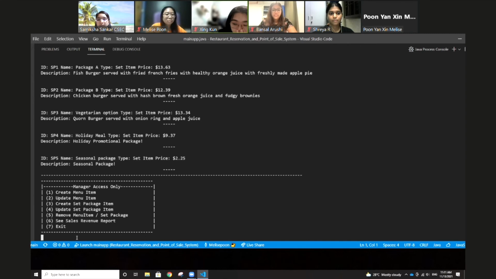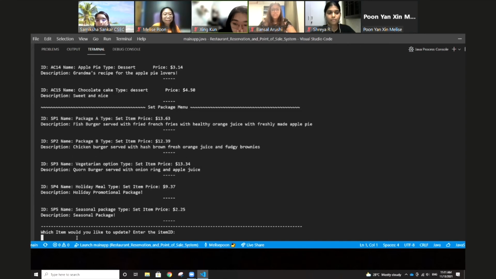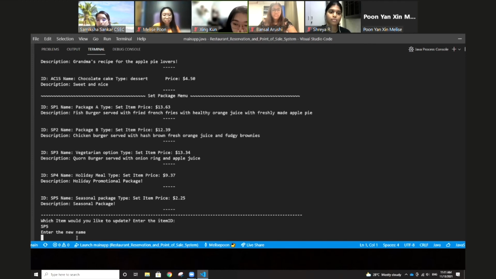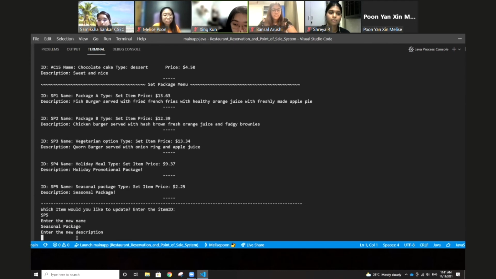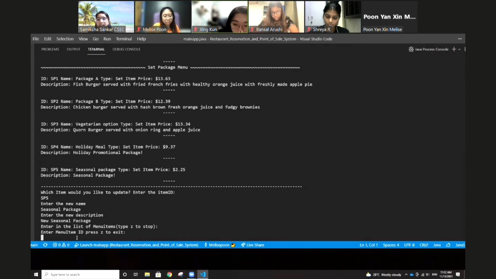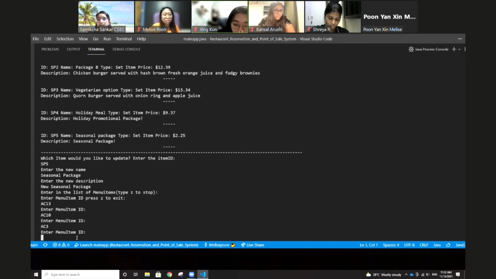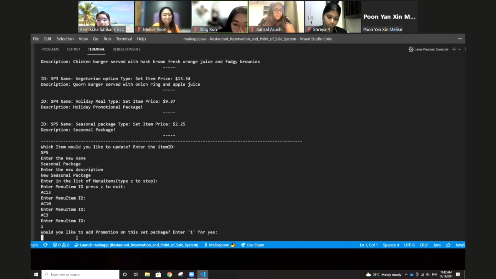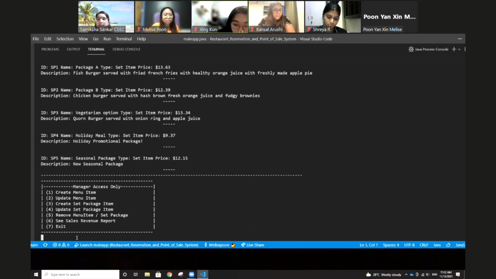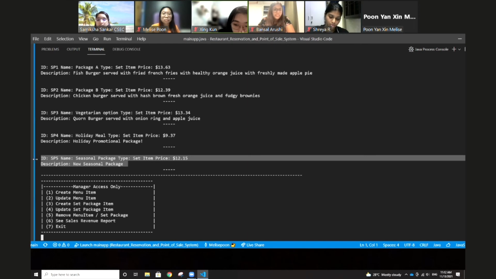Now let us update the set package item and type in the new item ID SP5. We can enter the new name with a capital P instead, as seasonal Package with capital P. Now we can add a new description like new seasonal package. Now we can type in the new list of menu item IDs. Let's type in something new. Let's type in AC13, AC10, and AC3. Type in Z to exit. Now we would like to type in promotional again, yes, 1. And now you can see that the seasonal package has been updated with the price reflected as $12.15.